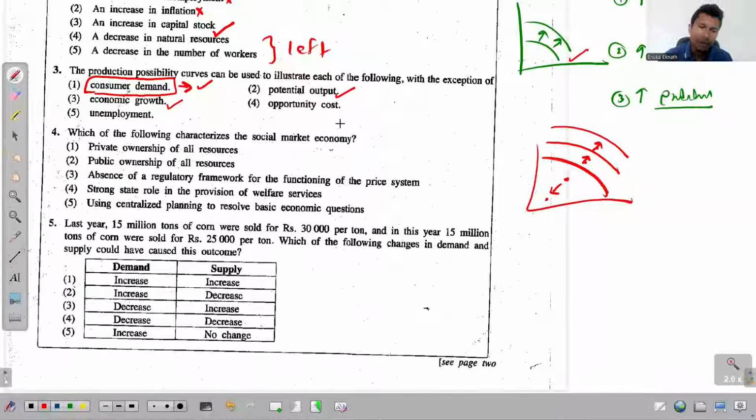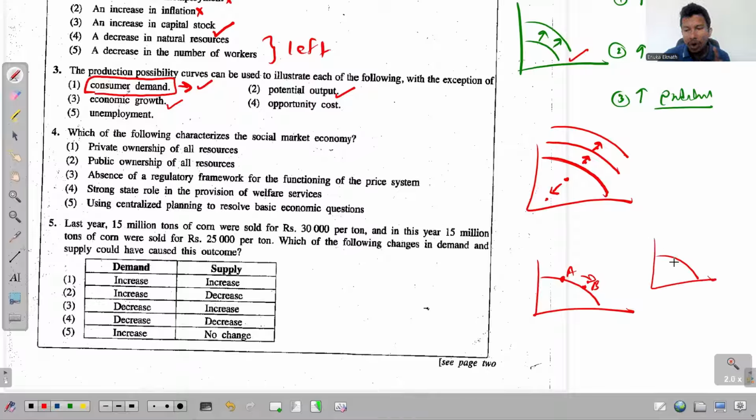Fourth one, opportunity cost. How do we present this opportunity cost? To present the opportunity cost, you can move from one point on the PPC to another point on the PPC. The movement from point A to point B, where both points must be on the PPC, represents opportunity cost. If not, simply we say the slope of the curve represents the opportunity cost.